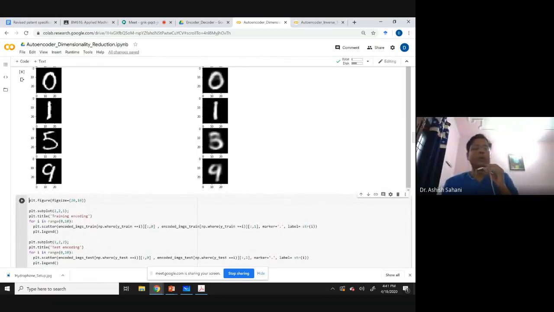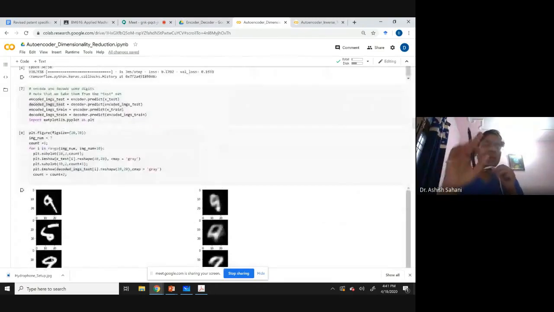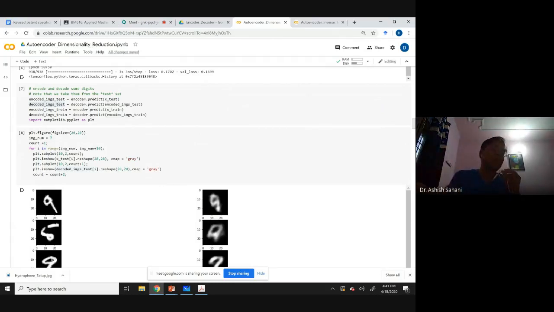9 is okay. So in this way, instead of having the bottleneck features just having 4 data points, you can increase it to 8, and you will have much more clearer representations. So if you have to transmit these images over a network, instead of sending 784 pixels, you can just send 4, 8, 10, and still get a very good representation of the image on the other side if they know how to decode that code.